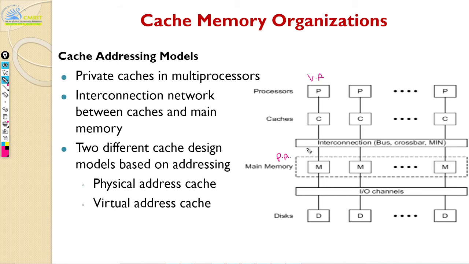Another way to understand this: your processor always understands virtual addresses, but your main memory always uses physical addresses, because main memory is physical. Whatever address your main memory has is the physical address. The virtual address gets mapped to it. So cache is in between, and it can follow either one.